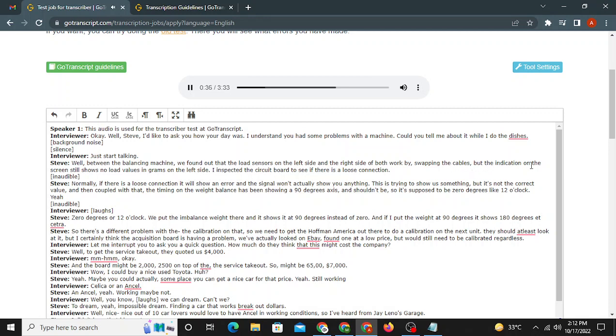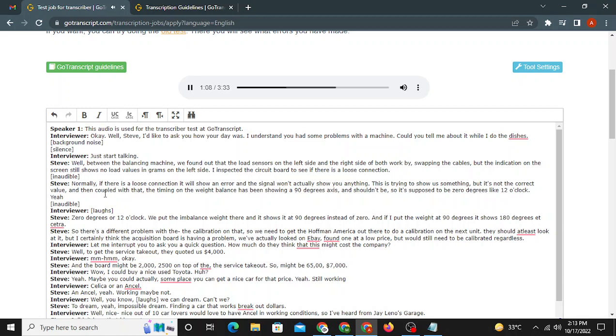But the indication on the screen still shows no load values in grams on the left side. I inspected the circuit board to see if there were any loose connections on it, maybe in the current loop. These are the little things we need to take care of in order to pass the test. Load cells that may have an open connection would normally show an error, and the signal won't show you anything. This is trying to show us something, but it's not the correct value.